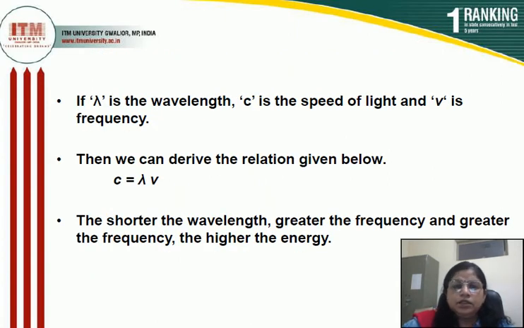There is a relationship between wavelength, lambda, speed of light c, and nu, the frequency. So, according to the formula, c is equal to lambda into nu, where c is the speed of light, lambda is the wavelength of light, and nu is the frequency of light.